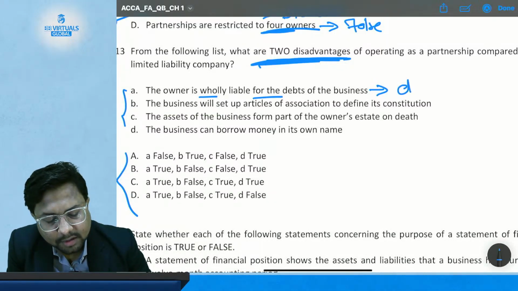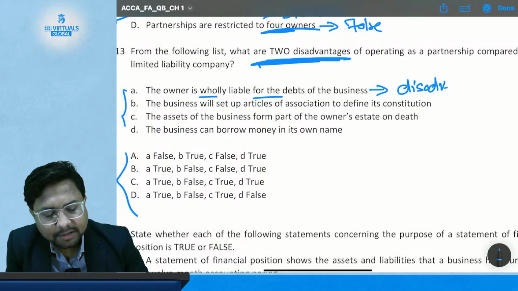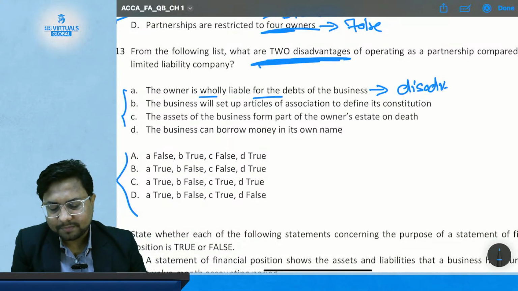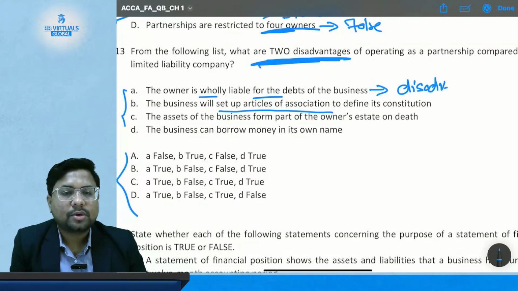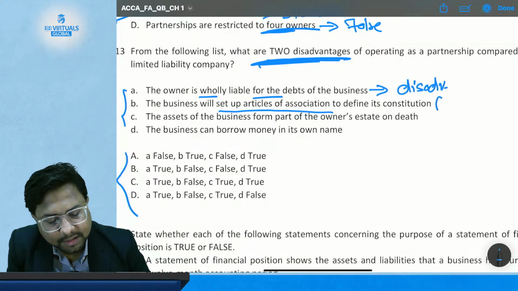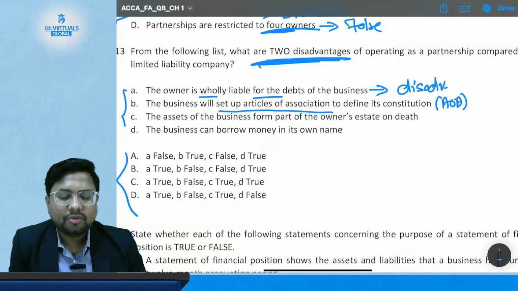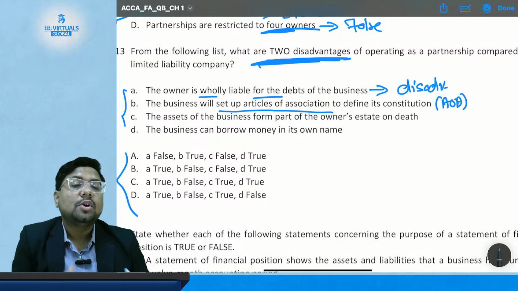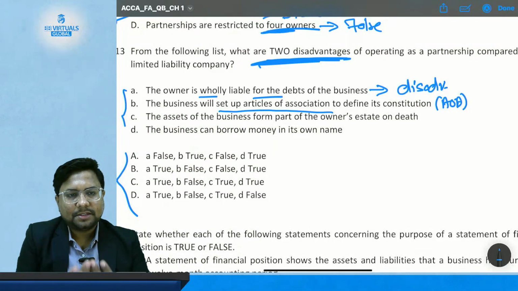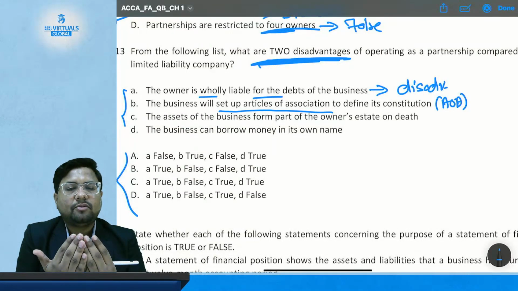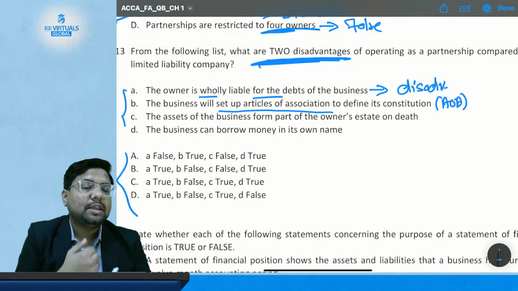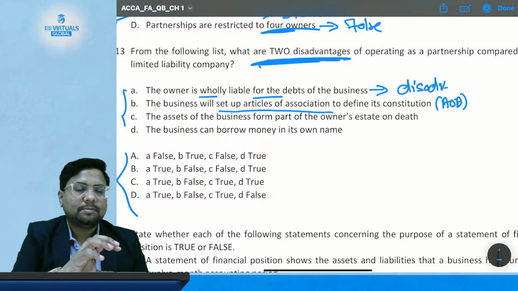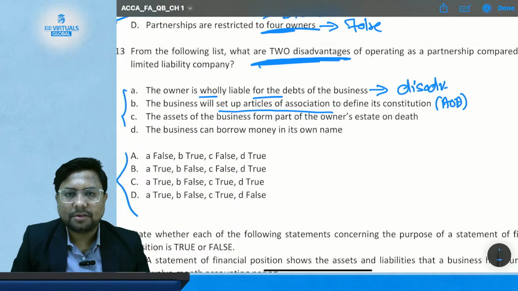So this is going to be a disadvantage. Then comes statement B: the business will set up articles of association, or you can say AOA, to define its constitution. A company is a separate form of business as compared to the owner. The company has a separate constitution, which is defined in the articles of association. Only a company has this.